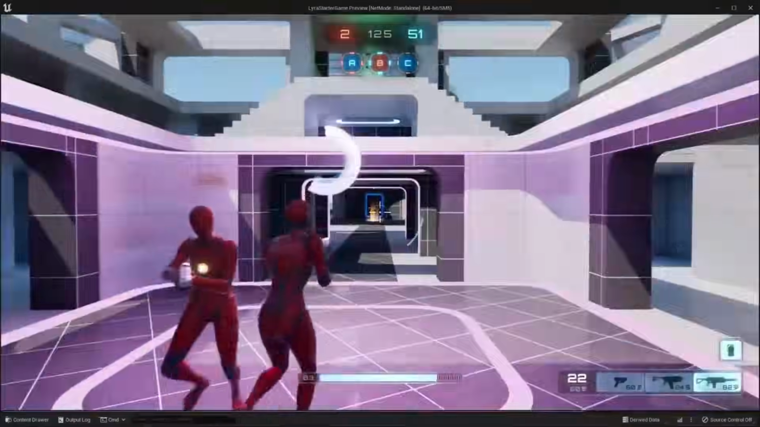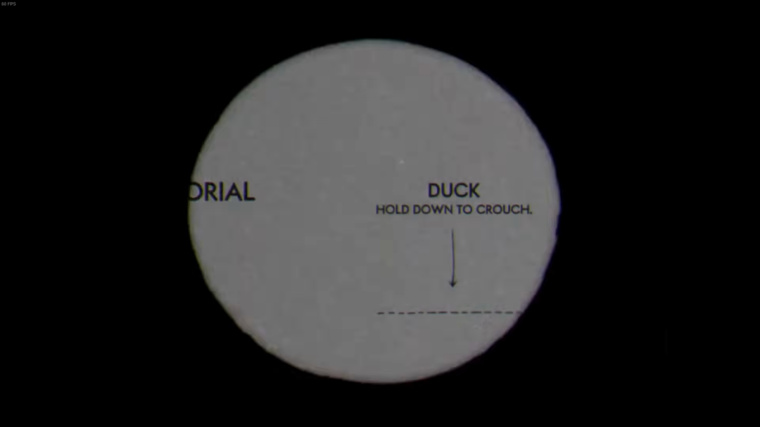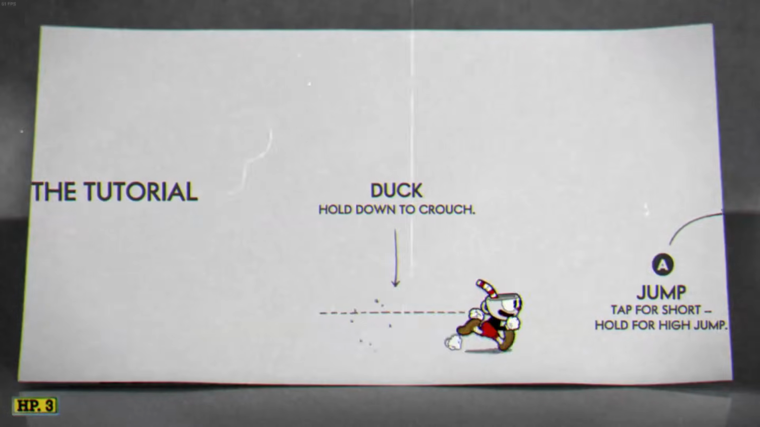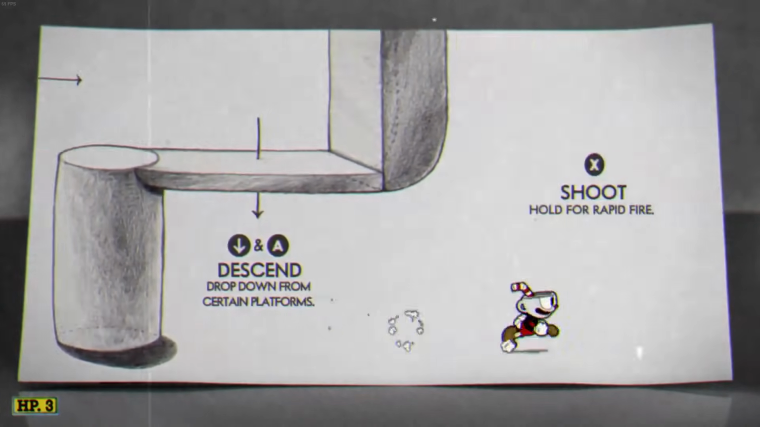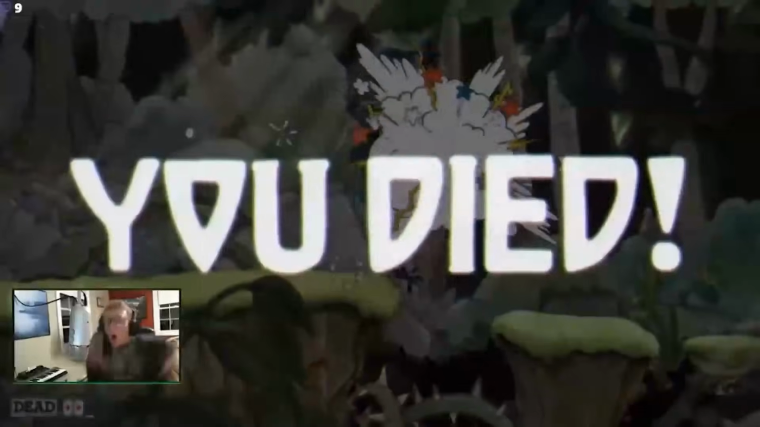Step 1. Learn the fundamentals. Before diving into building anything in Unreal Engine, it's crucial to start with the basics. Think of it like starting a brand new video game and skipping the tutorial. You'd be lost, not knowing the controls or how anything works. Jumping straight into advanced tasks without a solid foundation is setting yourself up for failure.